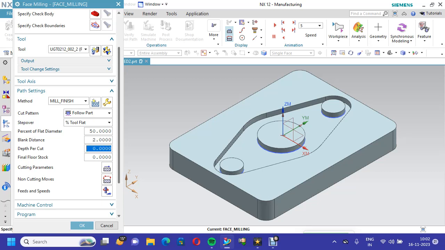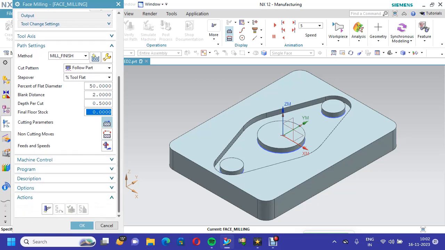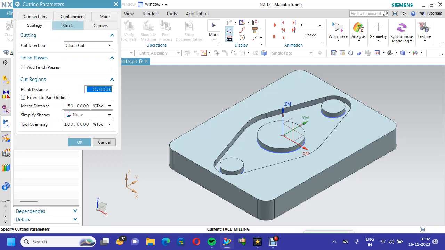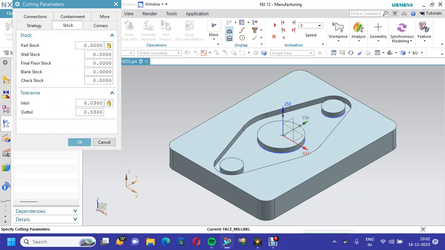Then depth of cut. For showing purposes only, I am putting 0.5. Each and every time it will take 0.5 mm of material, which means it will cut 4 times. Final floor stock: in this floor I have not given any stock material, which means I have to finish the 2 mm of material, so I put 0. Then cutting parameters, go to stock. In this part stock is already defined as 0, I am not leaving any raw material.